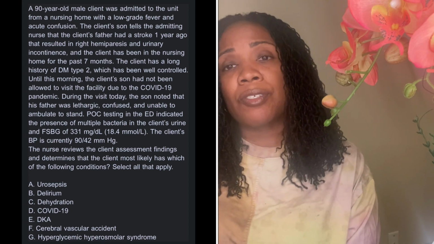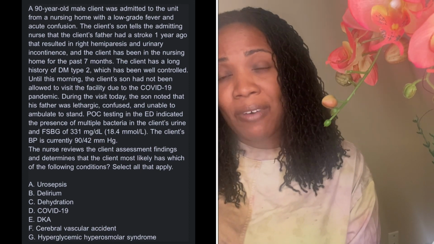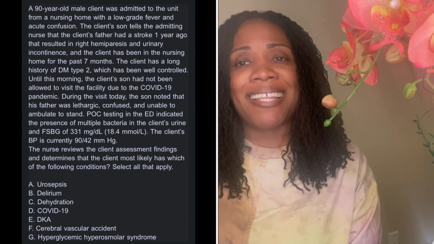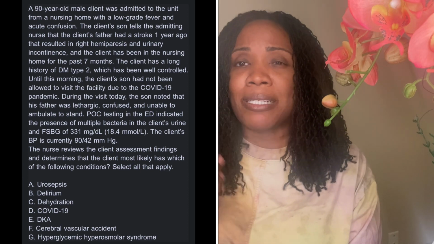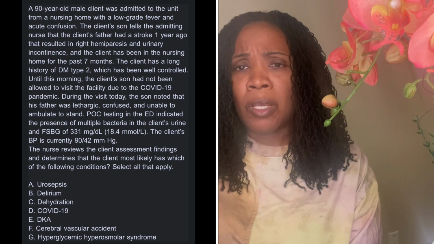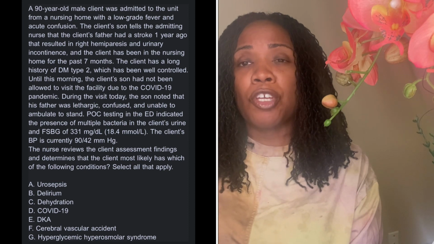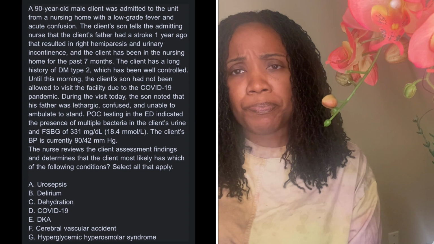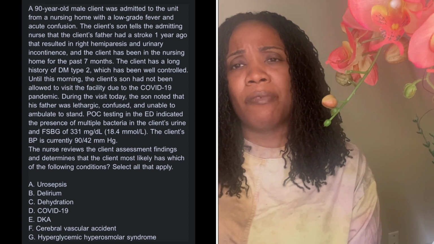COVID, not so much. It's a low-grade fever. Yes, my patient is confused. Yes, my patient does have a high blood sugar. Yes, my patient does have hypovolemia, but that's not the direction of COVID. Usually the fevers are really high. You might see elevated white blood cells. Your patient may complain of more so symptoms of feeling ill. They may have fatigue.